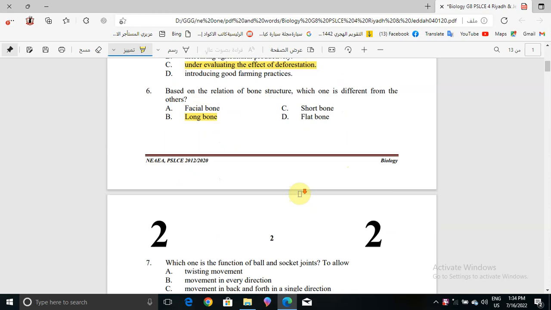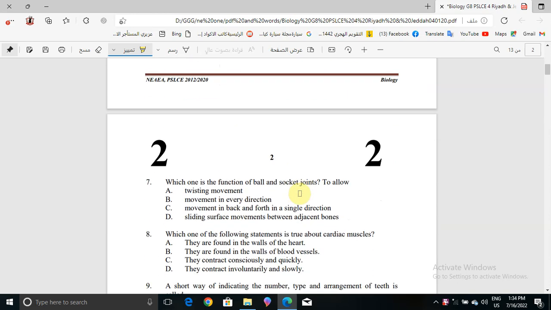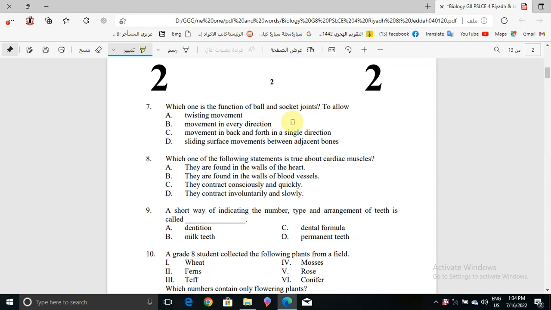Now question number 7 is asking, which one is the function of ball and socket joints? It will be movement in every direction, right? To allow movement in every direction, because it says the function of ball and socket joints. It is to allow the movement in every direction.